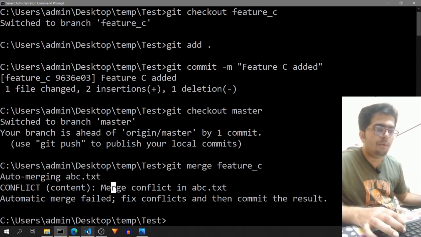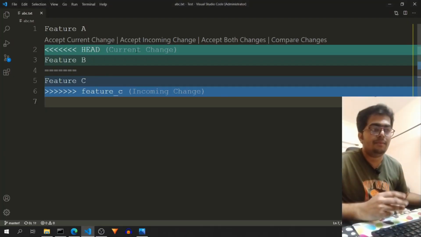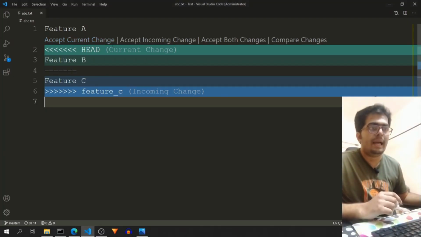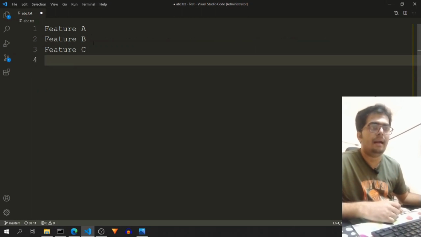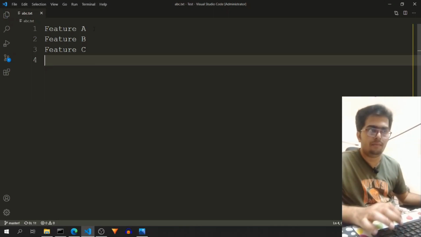If you go to your file in VS Code, it is very easy to resolve the conflict. You have the options: accept current change, accept incoming change, accept both changes, or compare changes. I want to keep both feature B and feature C, so I will click accept both changes, and by this it now has feature A, B, and C, all of those.